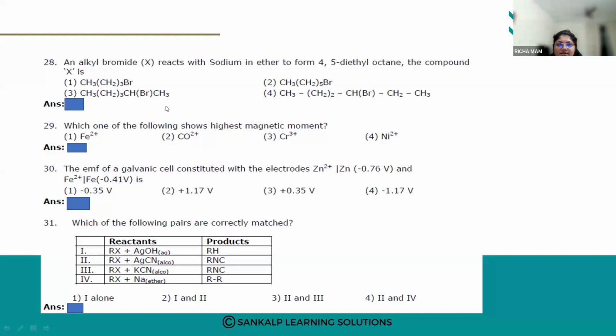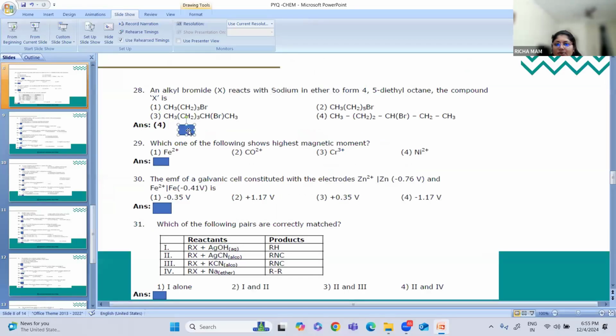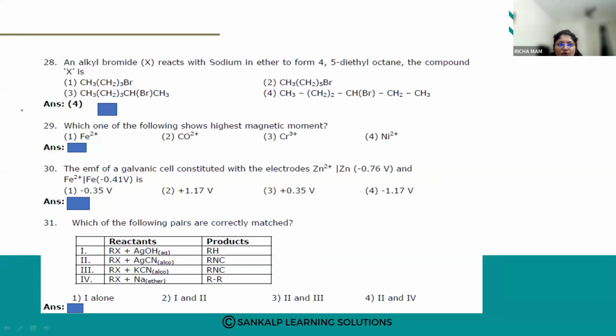Yes, how are you going to answer this? You have an alkyl bromide, and it is reacting with sodium to form 4,5-diethyl octane. So what is compound X they have asked? If I take the starting compound, you know that alkyl halides react with sodium.